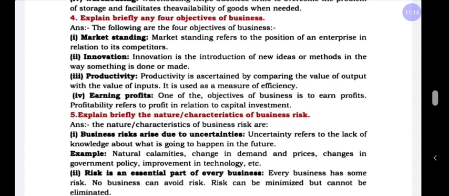And the last social objective is social responsibility. Social responsibility refers to the obligation of business firms to contribute something towards society, or the business has to participate in solving the social problems in a country. For a best example, all of you know that the pandemic situation came to India, not only India but every country.